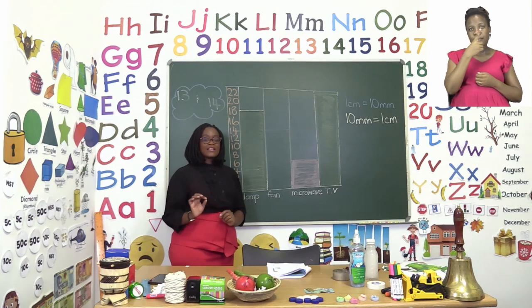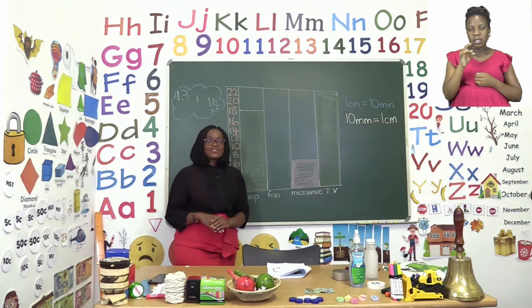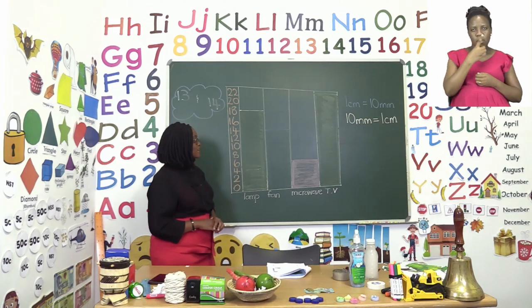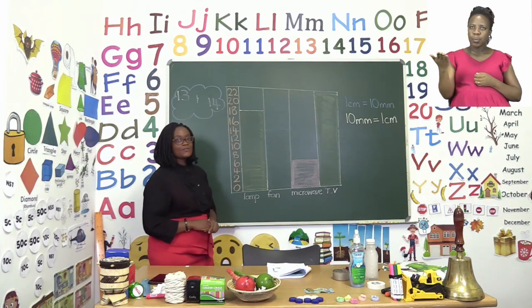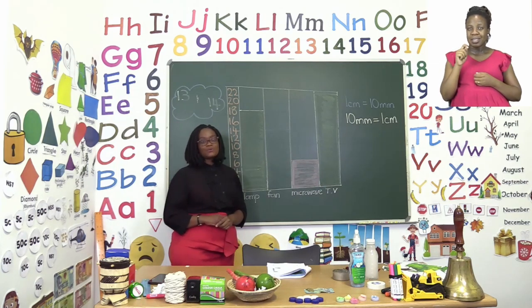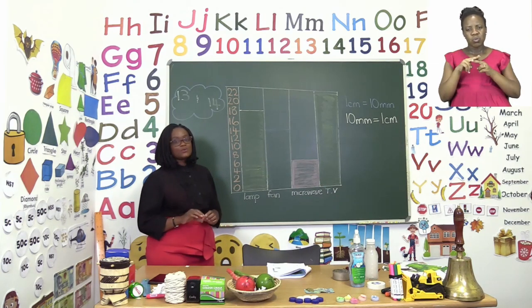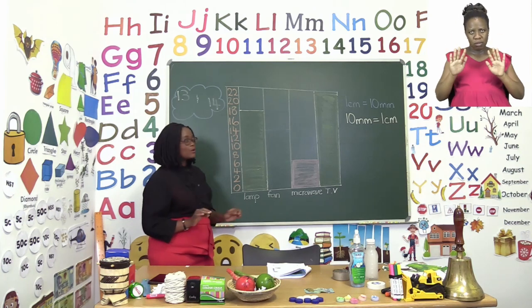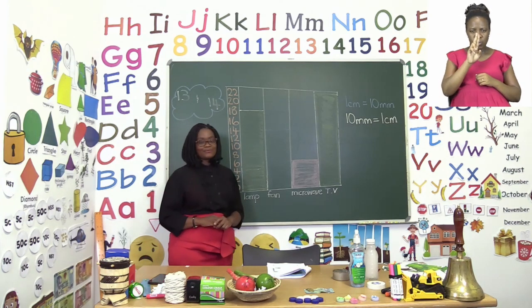So I would also like you to do the same. Please, can you try and make yours different colors? You can see that I have tried to make mine different colors as well. Now, as you are drawing, please use your ruler to match them according to the numbers as well.